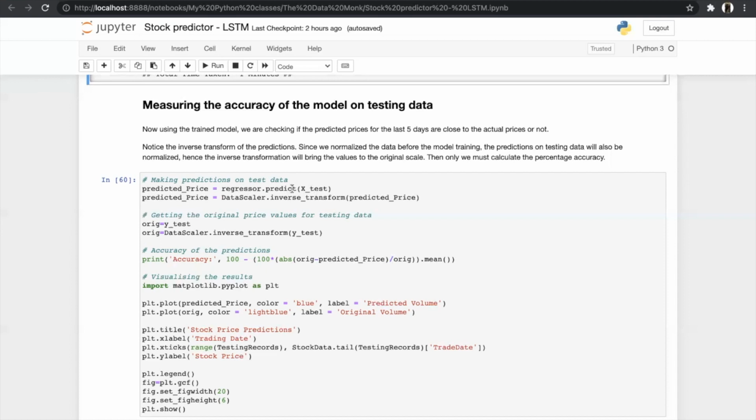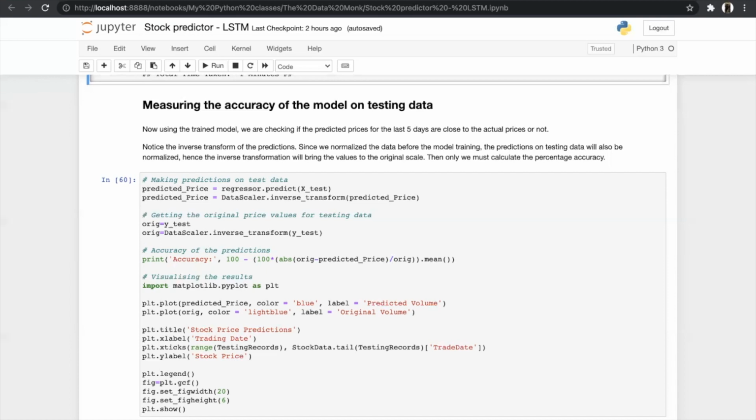So from this statement, first we predict the value. Then after predicting the value, we use the inverse transformation to transform our data from normalized form to original scale. Then we also use inverse transform on our original data to get the original price value for our testing data. After getting both our original data and predicted price, we calculate the accuracy of our prediction, and this tells us that our model is 98% accurate.